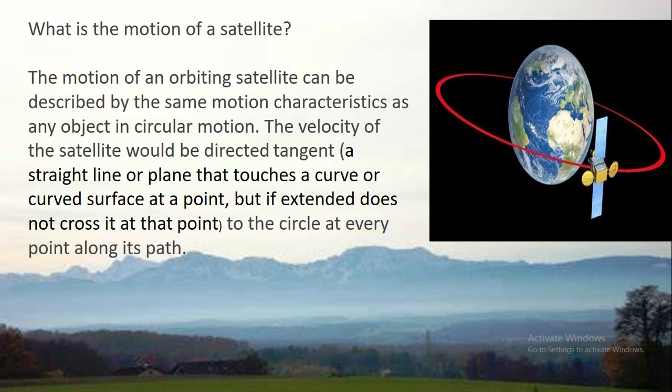What is the motion of a satellite? The motion of an orbiting satellite can be described by the same motion characteristics as any object in circular motion. The velocity of the satellite would be directed tangent to the circle at every point along its path. So what is tangent? A straight line or a plane that touches the curve or curved surface at a point, but if extended does not cross it at the point.